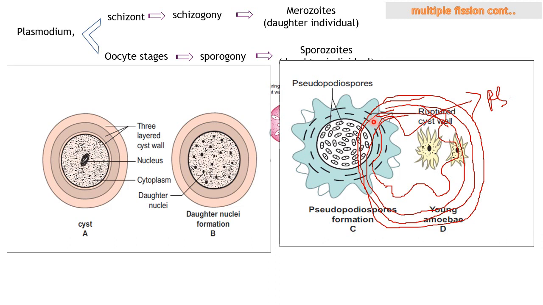Okay, now we have seen what is multiple fission in amoeba during unfavorable condition. Let's see more about multiple fission in other different organisms. So, strobilation.